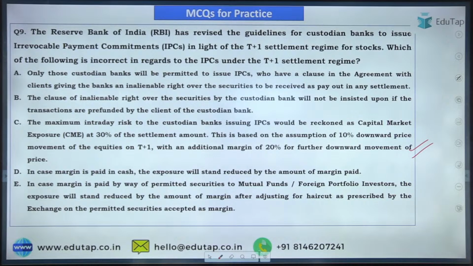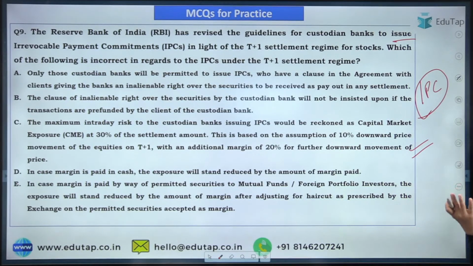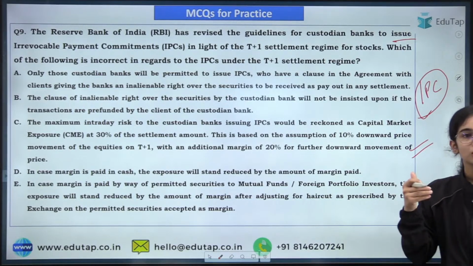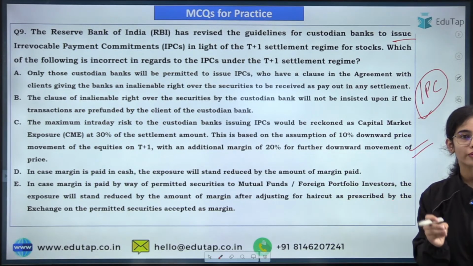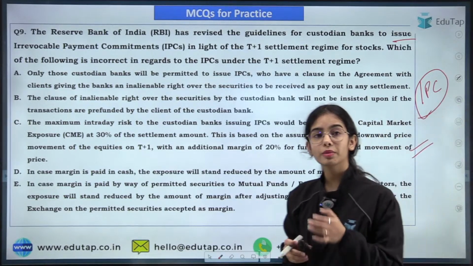Anyone who is able to answer this question? So the Reserve Bank of India has revised the guidelines for the custodian bank to issue the irrevocable payment commitment. So the custodian bank can give irrevocable payment commitments for their customers, that are the mutual funds or the foreign institutional investors. Okay. So no one was able to answer this question.